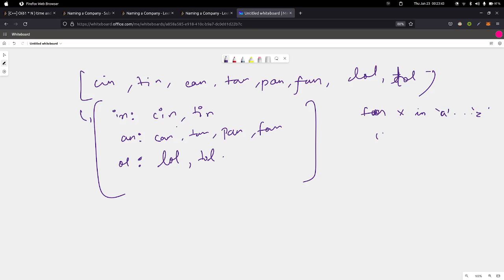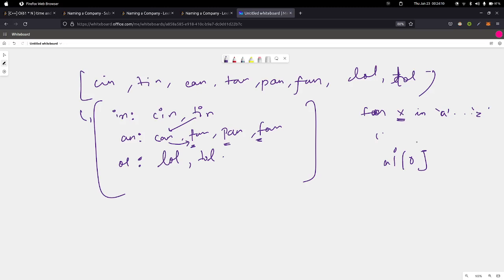In this X, it cannot be the current starting letter. Also, it cannot be any letter which is a starting letter in the current group also. Because if we swap these two characters, we have another string TAN, right, in the current group, but it's not possible. So X cannot be the current character.